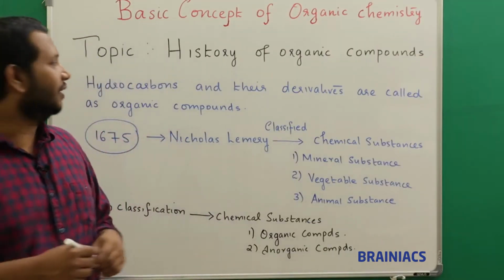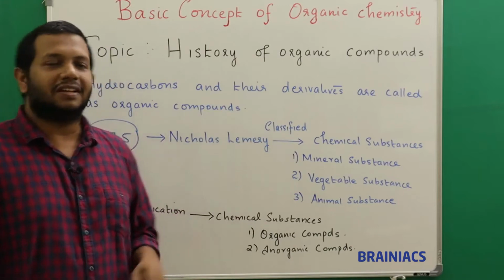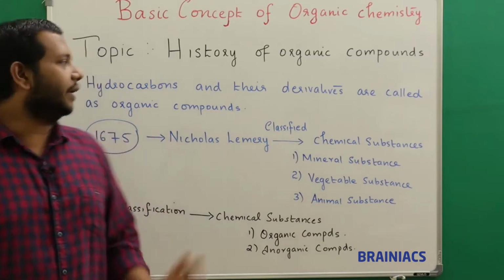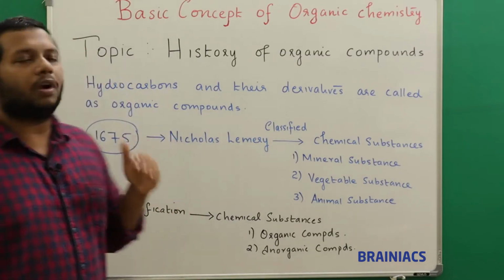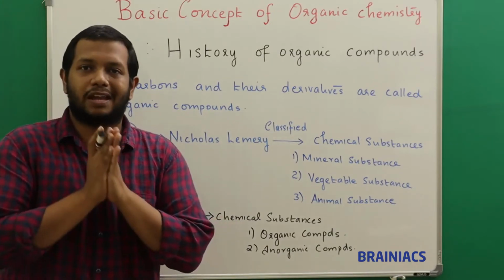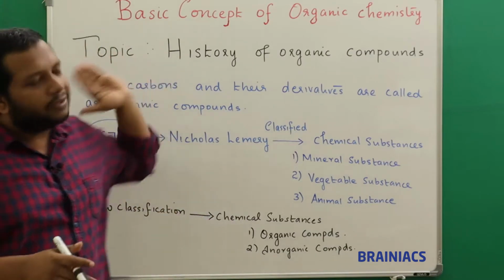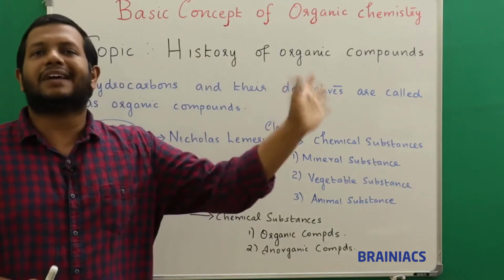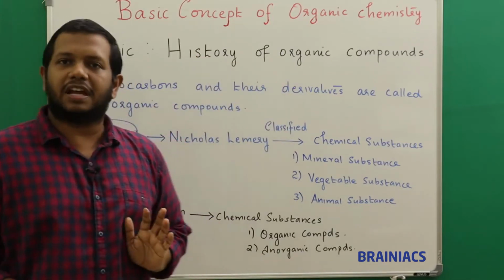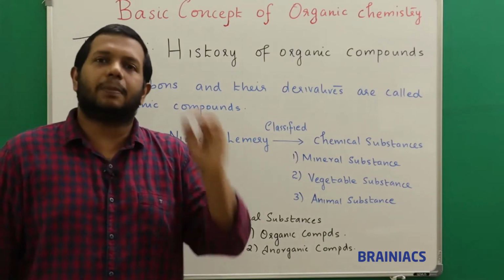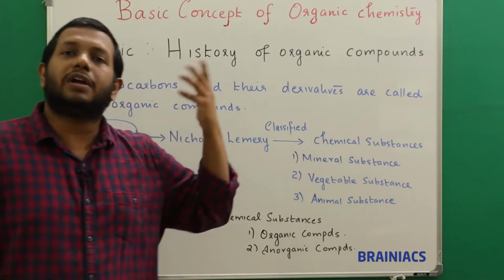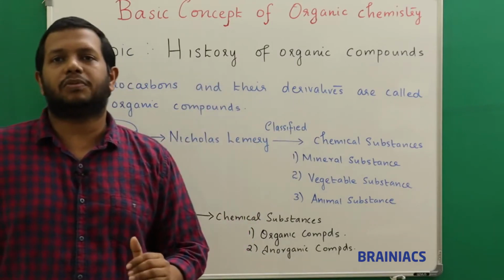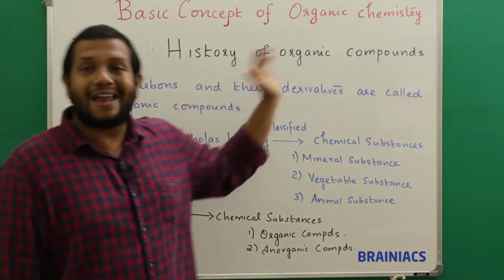So hi students, let's start with the first section, that is section 1. First we will deal with the history of organic compounds, very important, okay. I will define what an organic compound is. An organic compound is generally hydrocarbons and their derivatives. From the term hydrocarbon you will understand, hydro means hydrogen, carbon means the element carbon. So anything that is made up of carbon and hydrogen is called a hydrocarbon. So all hydrocarbons are generally organic compounds.